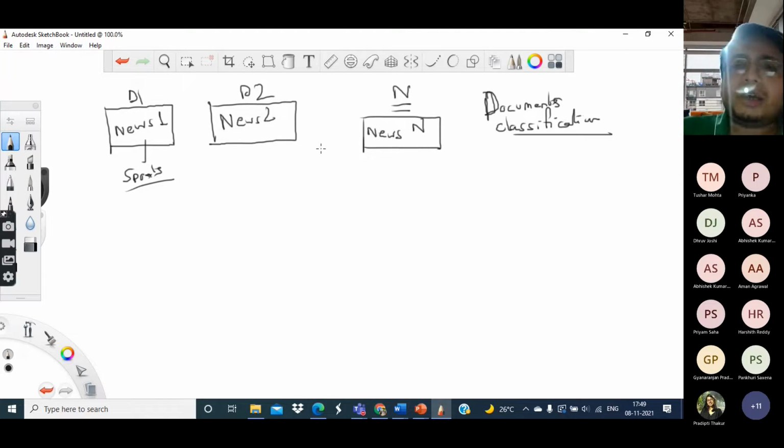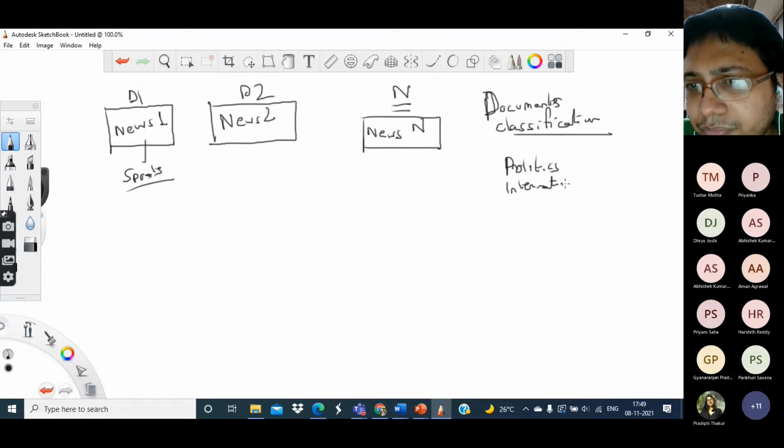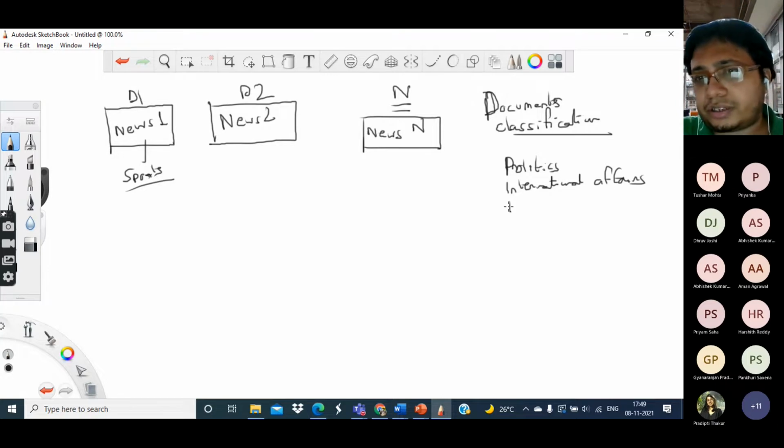For example, if we are dealing with news, then the obvious categories into which news can be grouped are as follows: politics, then international relations or international affairs, then the country's domestic affairs.